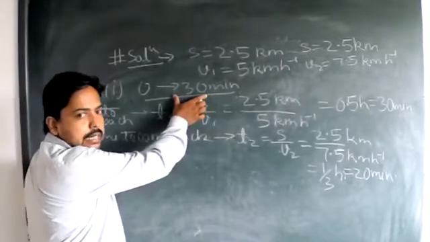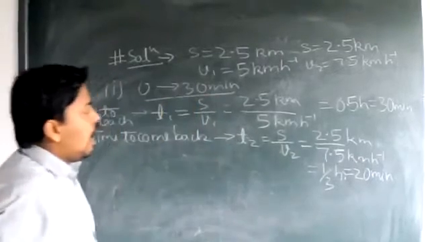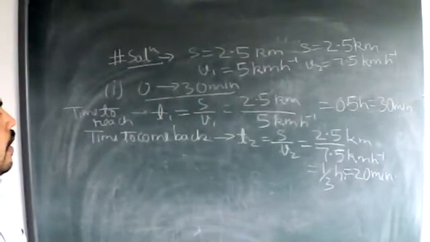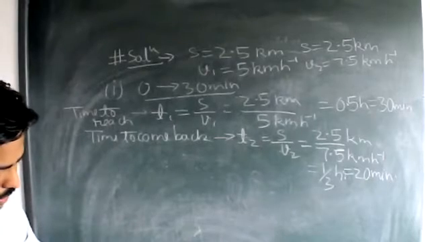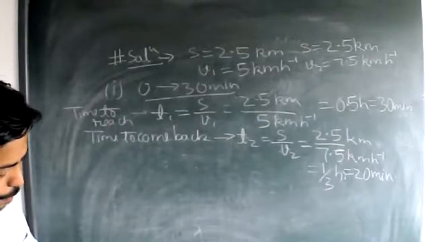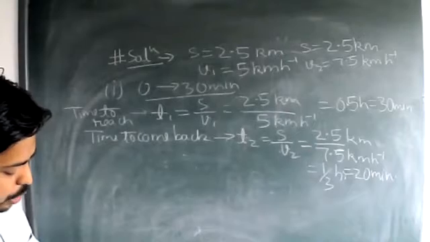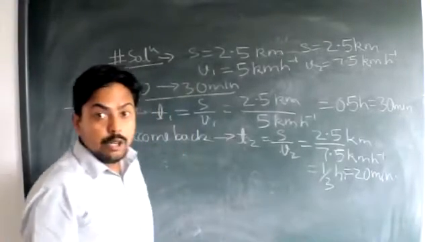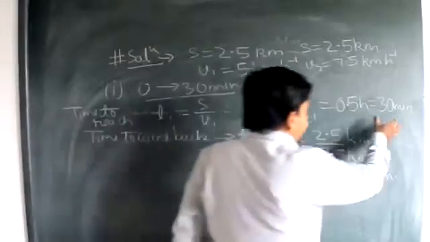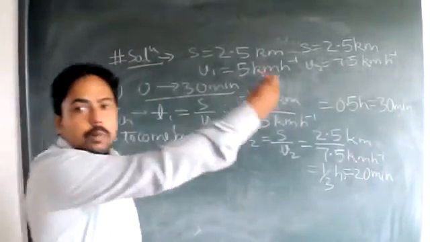Okay. Now, what is our first question which we have been asked? The first question says that in between 0 to 30 minutes, how much will be the average velocity and average speed? Okay. So what will be the magnitude of average velocity in this case, in between 0 to 30 minutes? 0 to 30 minutes is the same time which a person is taking to go to the market.